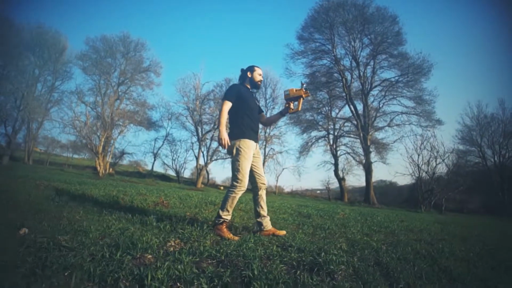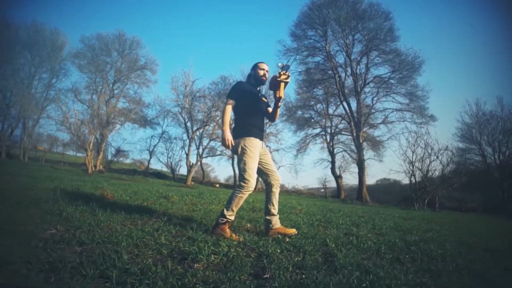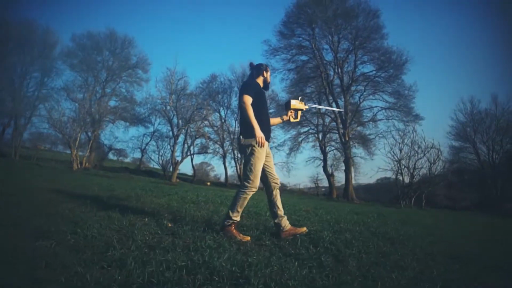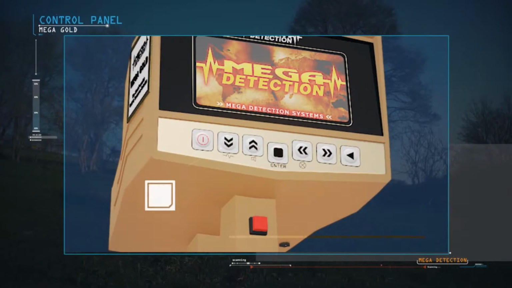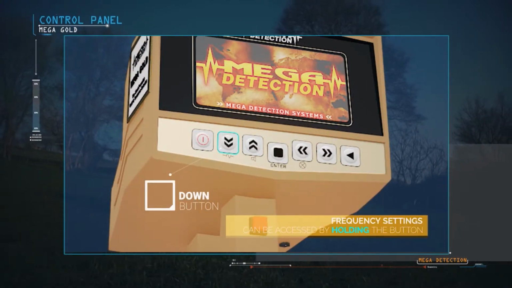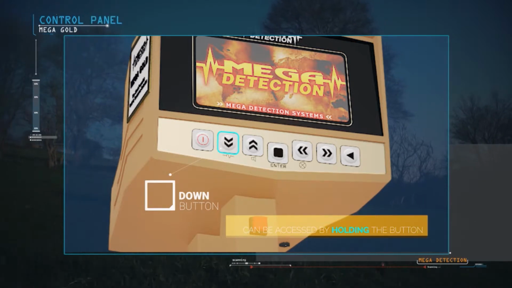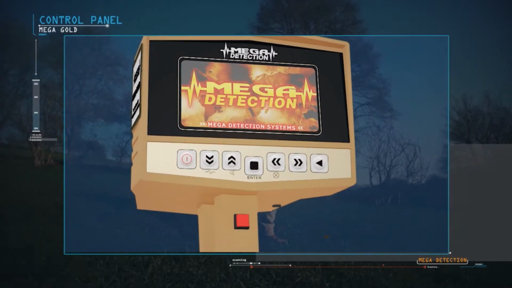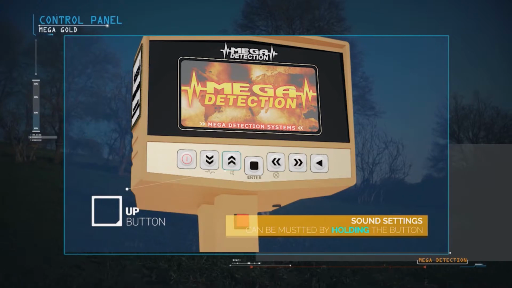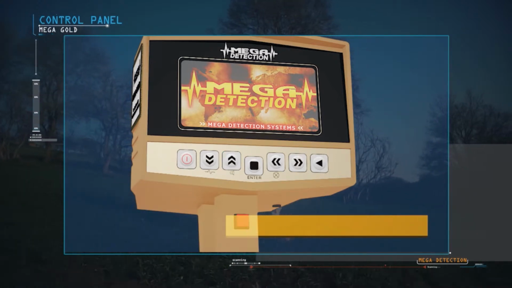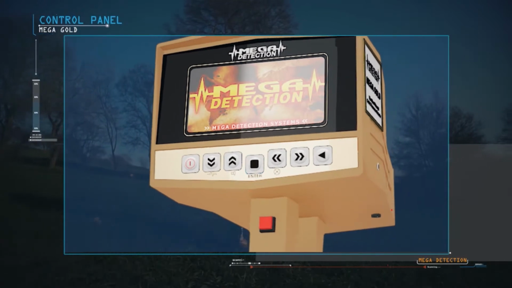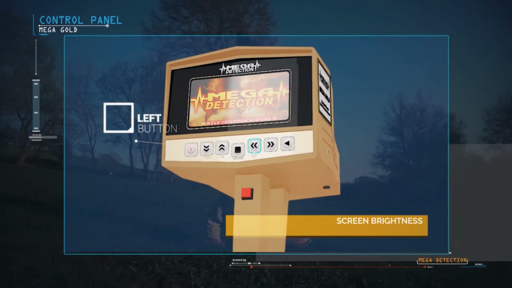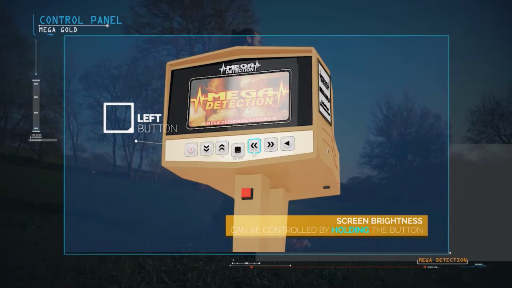Control panel explanations. On/off button. Down button. The frequency setting can be accessed by pressing and holding the button. Up button. Sound can be muted by pressing and holding the button. Enter or selection button. Left button. The screen brightness can be controlled by pressing and holding the button.